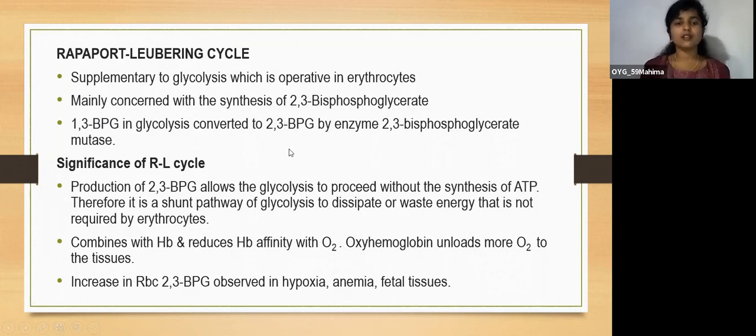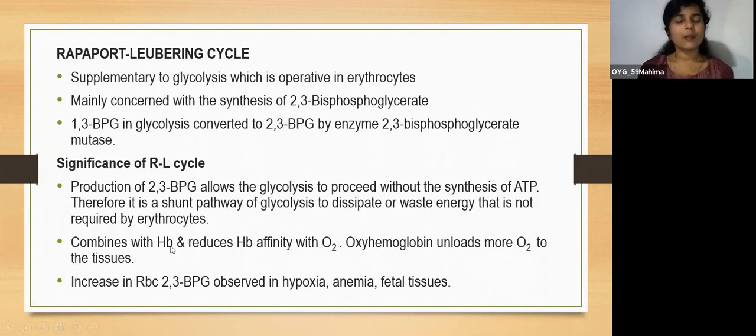So why is it converted to 2,3 BPG? The significance of this Rapoport-Luebering cycle: the production of 2,3 BPG allows glycolysis to proceed without the synthesis of ATP. So this cycle is not happening for the synthesis of ATP. Therefore, it is a shunt pathway of glycolysis to dissipate the waste energy that is not required by the erythrocytes.